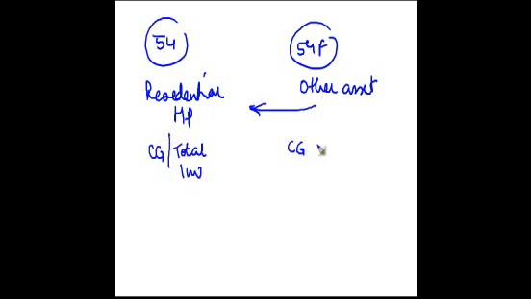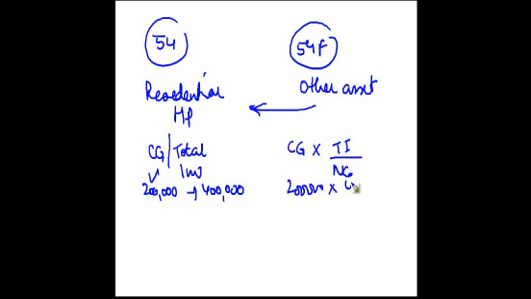Here you basically see what is the capital gain, what is your investment divided by the net consideration, right? So let's say in this case if 2 lakh was the capital gain, you invest 4 lakh, the exemption available was 2 lakh, okay. In this case, if capital gain is 2 lakh, you invest 4 lakh, but you received 10 lakh, then the exemption which will be available is only going to be 80,000.